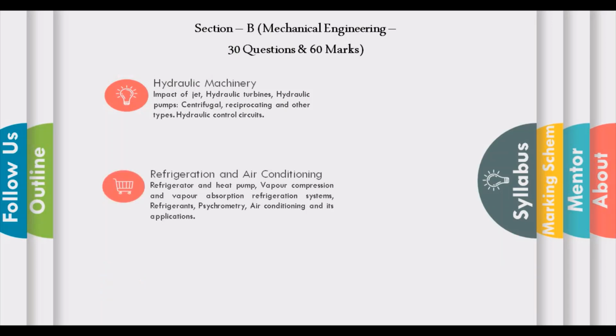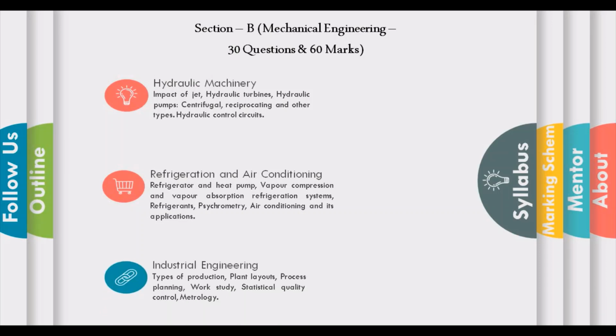Second module is RAC, that is refrigeration and air conditioning, which includes refrigerator and heat pump, VCRS, VARS systems, refrigerants, psychrometry, air conditioning and its applications. Third module, industrial engineering, which includes types of production, plant layouts, process planning, work study, statistical quality control and metrology. So a total of 3 modules are included in section B.